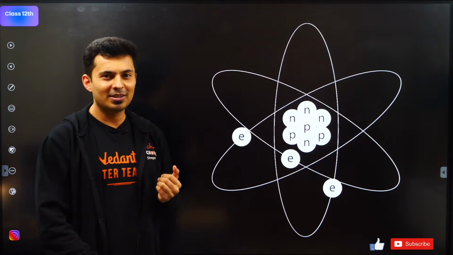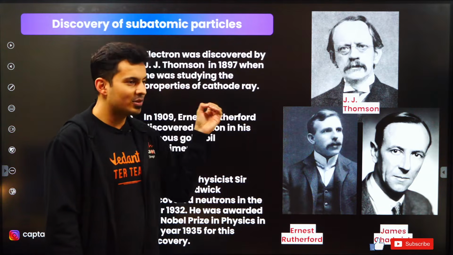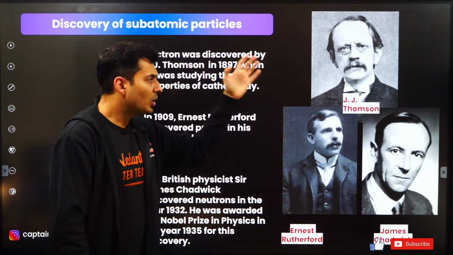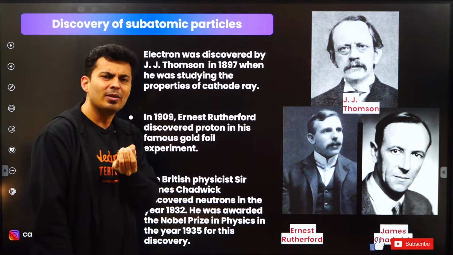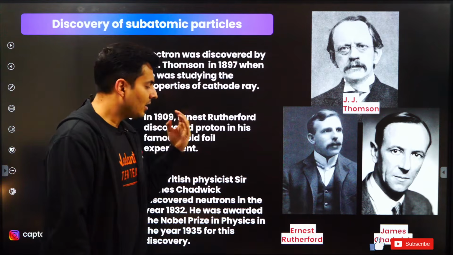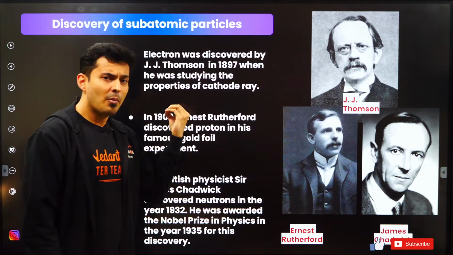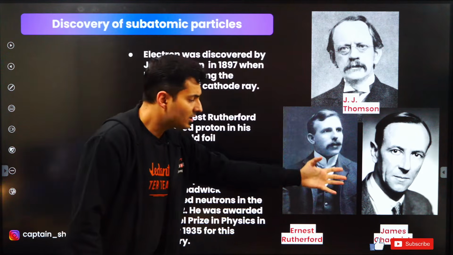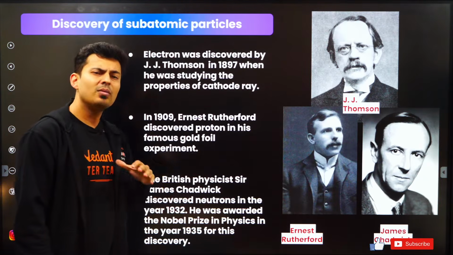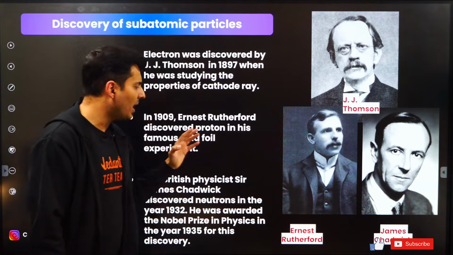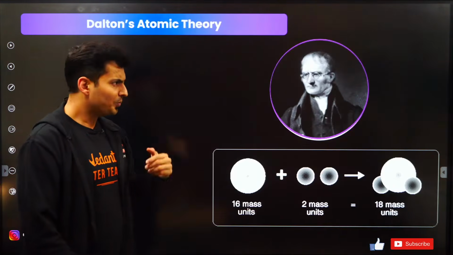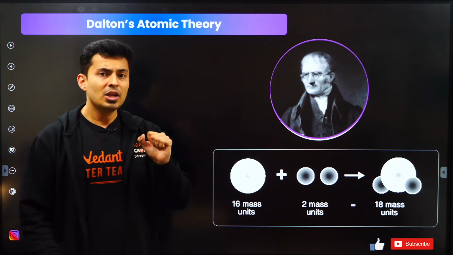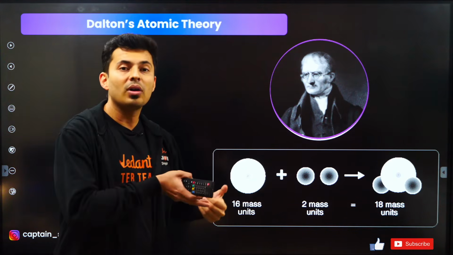But then it was further discovered that atoms are also made up of subatomic particles which are even tinier than the atoms themselves. Thomson discovered the electron, which is negatively charged with very small mass. Then Rutherford discovered the proton, which has positive charge and a decent amount of mass as compared to the electron. And Chadwick discovered the neutron, which has neutral charge and almost the same mass as the proton. Now, there were many theories of the atom. Each theory overcame the flaws of the previous theory.